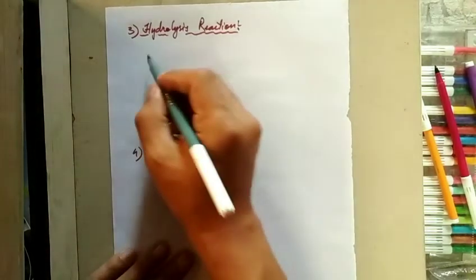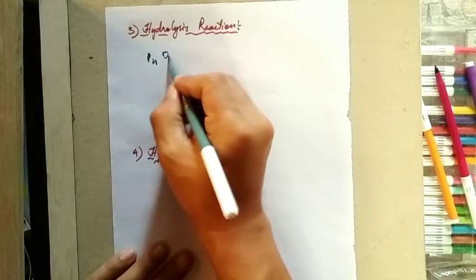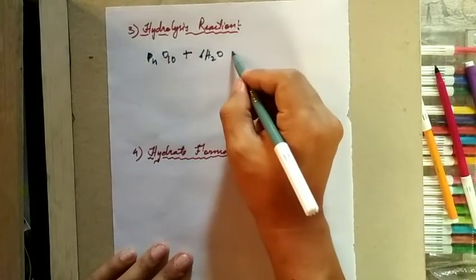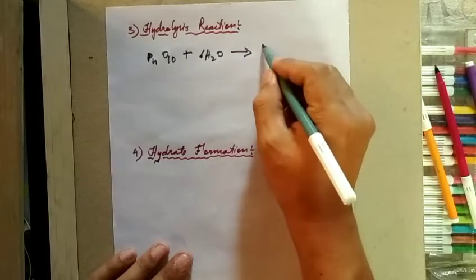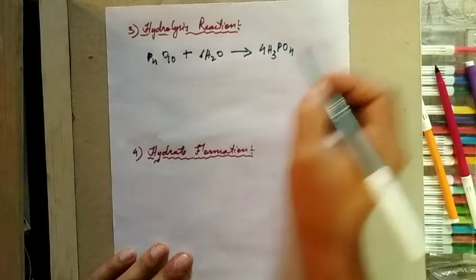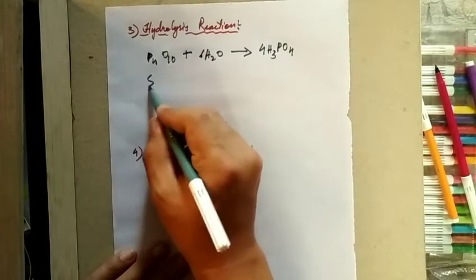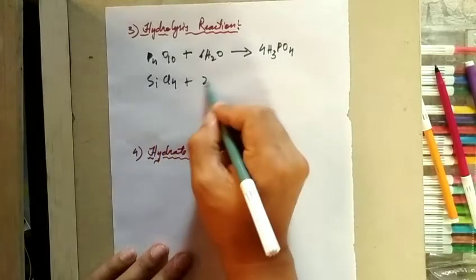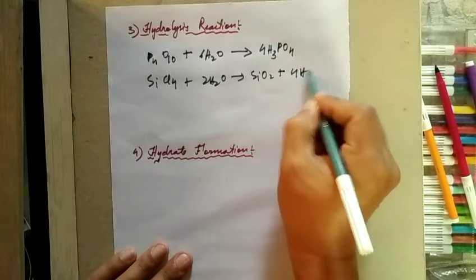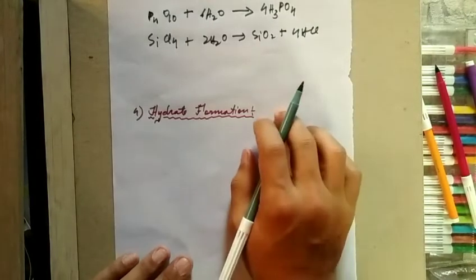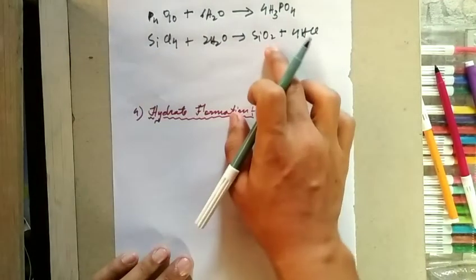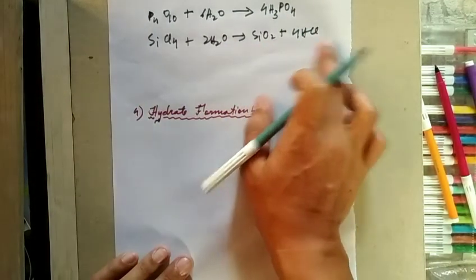Let us see some examples: P4O10, and SiCl4 plus 2H2O gives SiO2 plus 4HCl. So P4O10 is converted to H3PO4, and SiCl4 is converted to SiO2 and 4HCl.